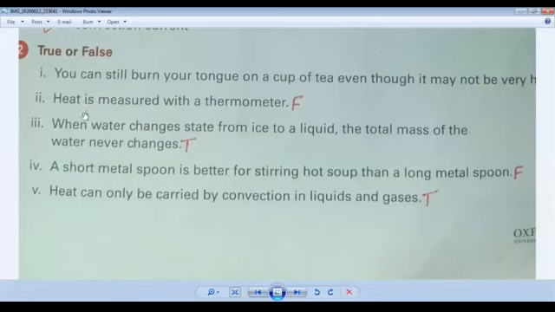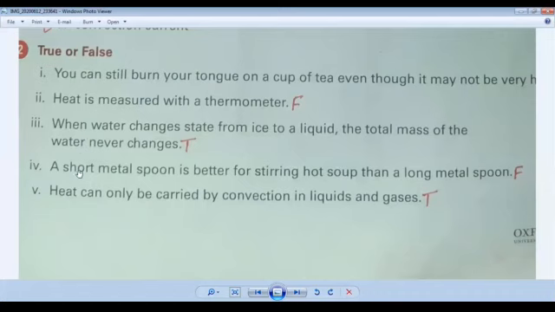Come to question number 3, true and false. When water changes state from ice to a liquid, the total mass of the water never changes. Yes, this is true. You can also do this experiment at your home. When you fill your ice box with water, you can see the boxes have a specific space. When you put them at room temperature, their volume never changes. They remain the same. So when water changes state from ice to a liquid, the total mass of the water never changes. This is true.